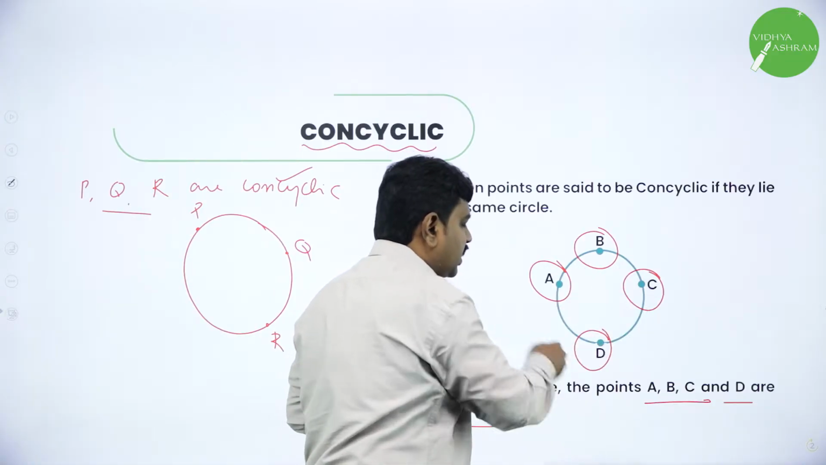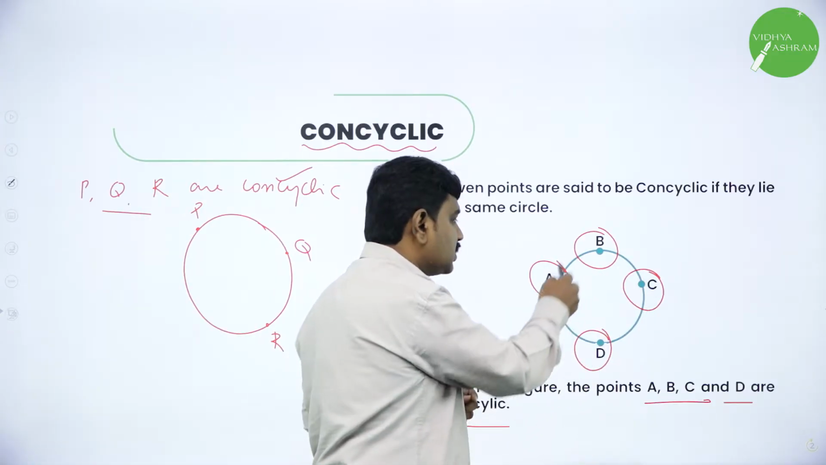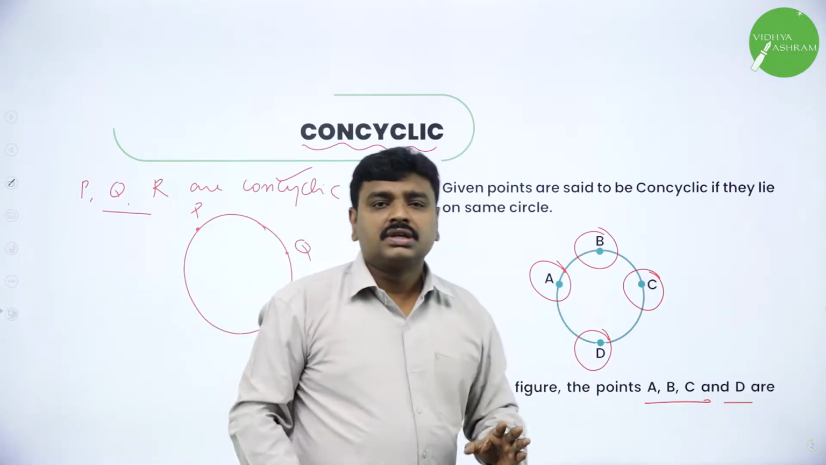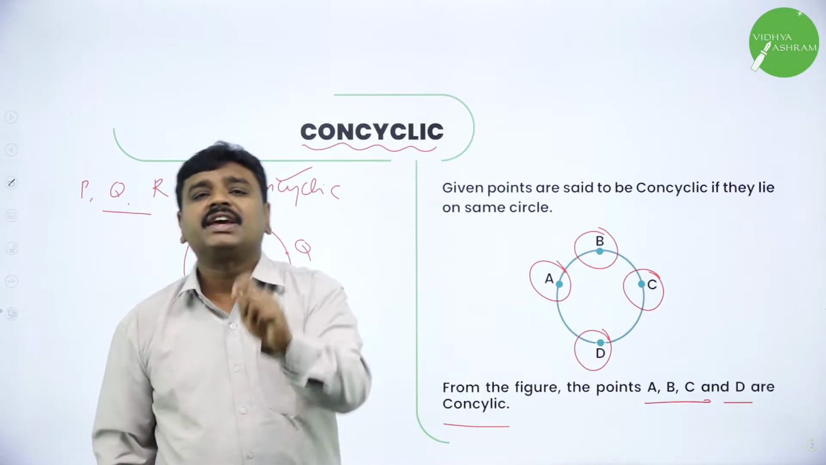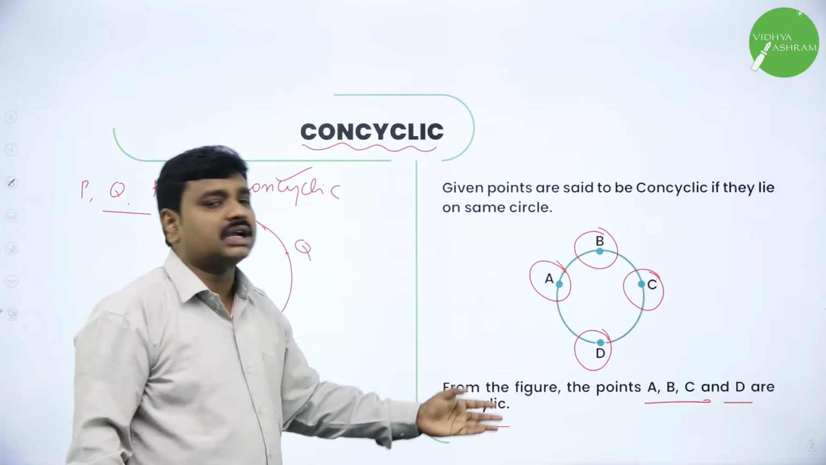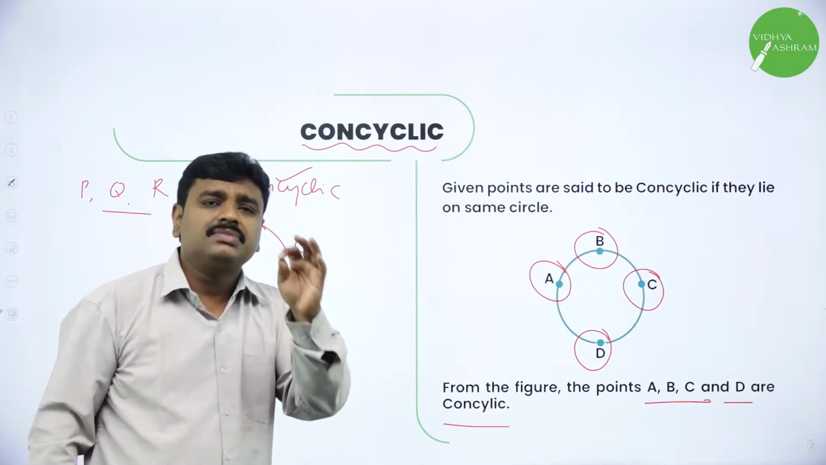You can observe A, B, C and D are lying on the same circle. They are on the same circle. Therefore, A, B, C, D are what? Concyclic. The given points are said to be concyclic if they lie on the same circle. Here A, B, C, D are concyclic because they lie on the same circle.